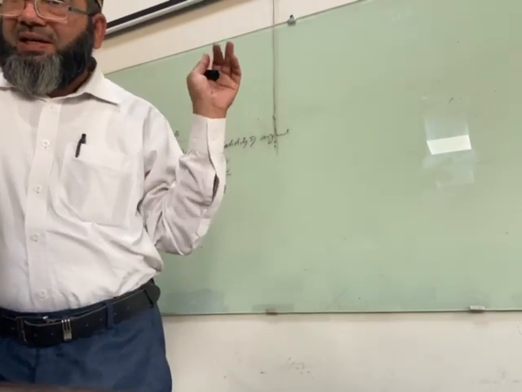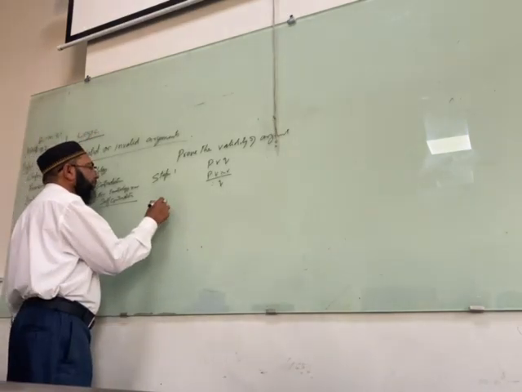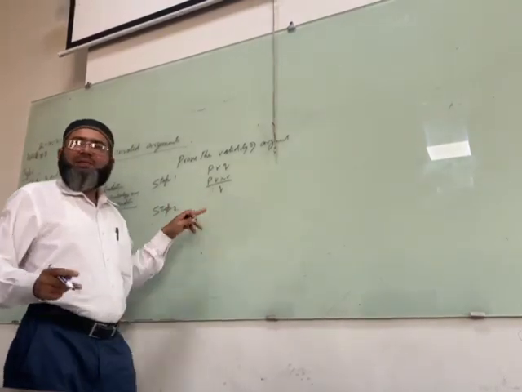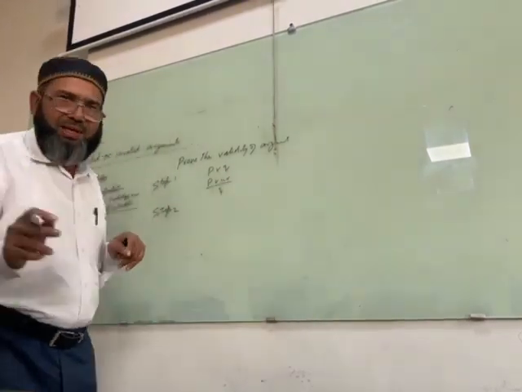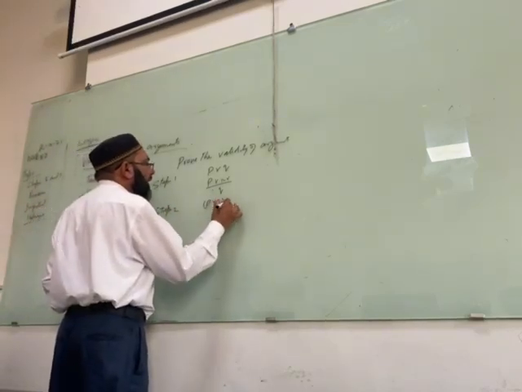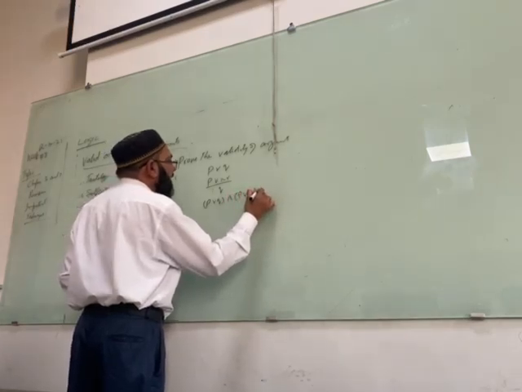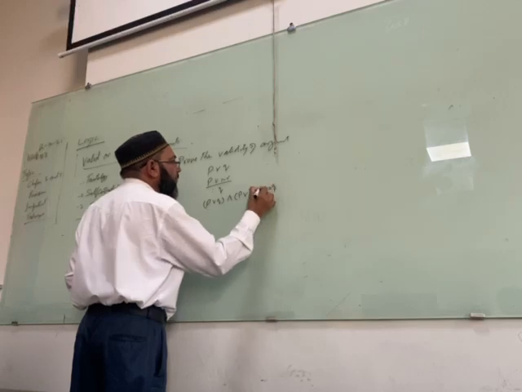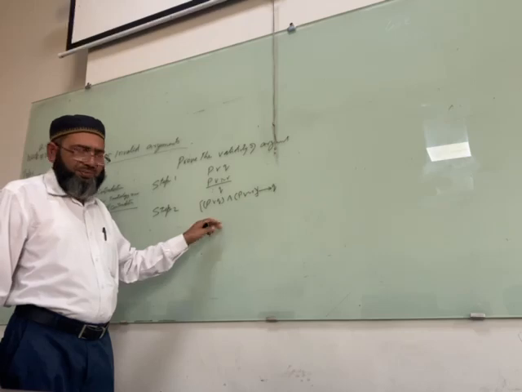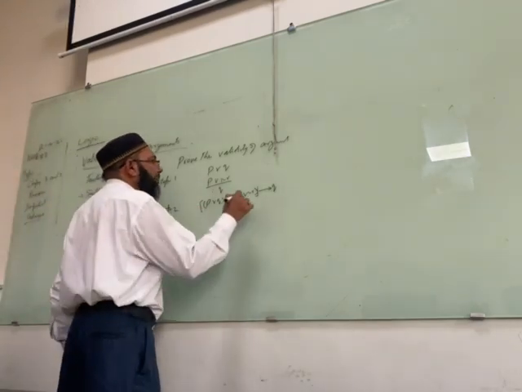Here step 1 is given. And step 2 is to join this with the and sign: PRQ and PR not R implies Q. Big bracket is here, square bracket is here. So it is called implication.